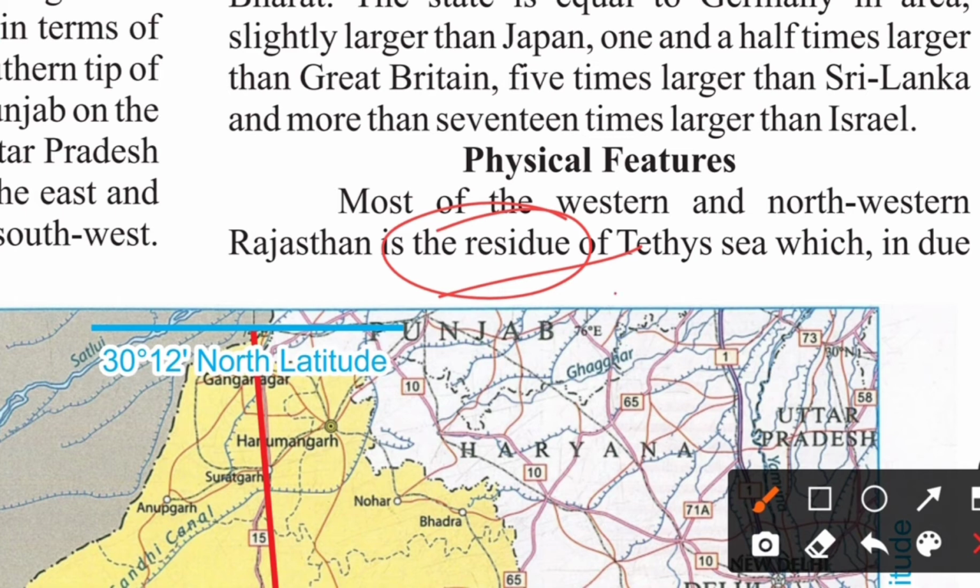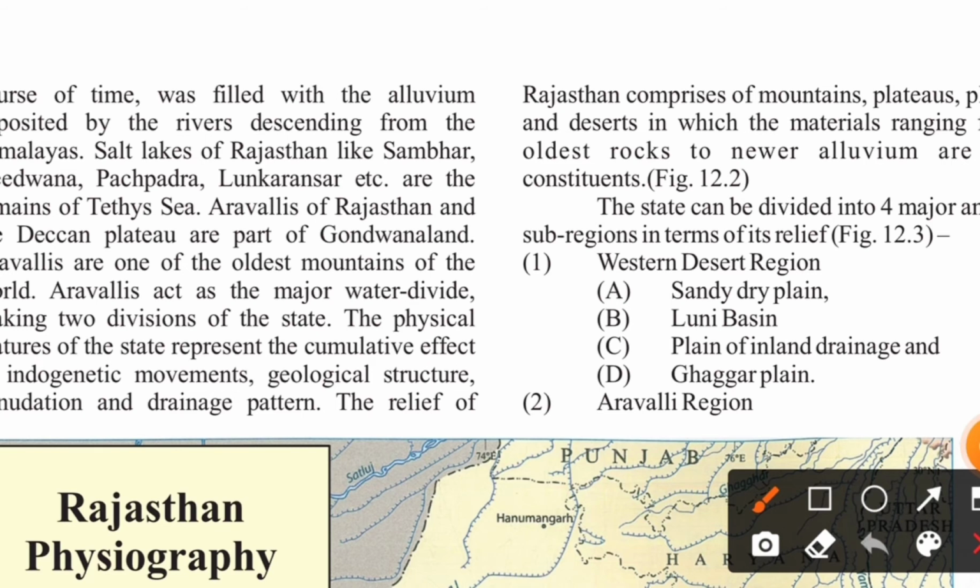It is the residue of the Tethys Sea. Further, the salt lakes of Rajasthan like Sambar, Didwana, Pachpadra, and Lunkaransar are the remains of Tethys. The Aravallis of Rajasthan and the Deccan Plateau are part of Gondwanaland.